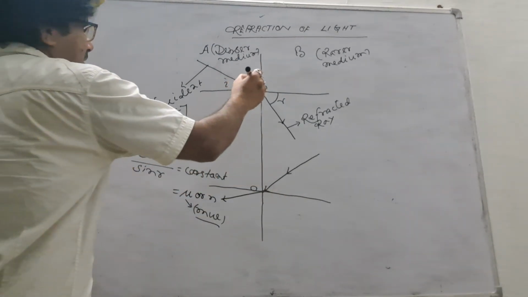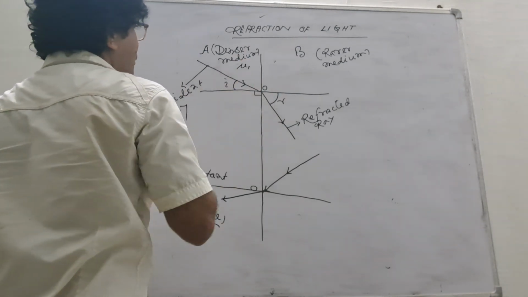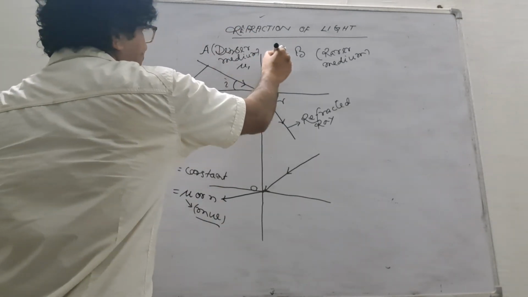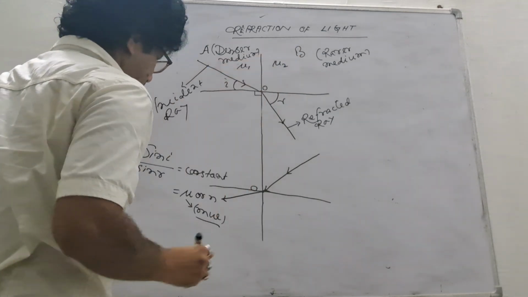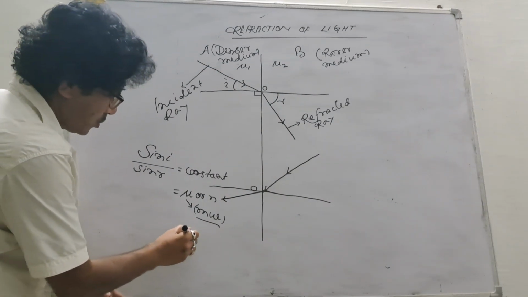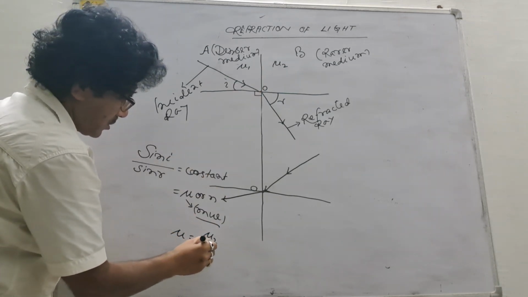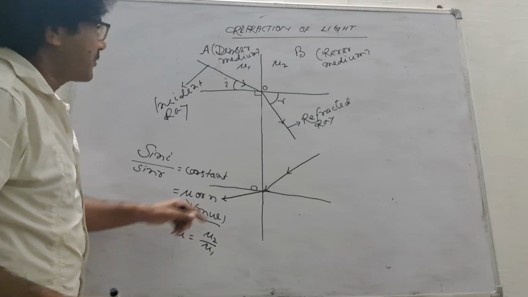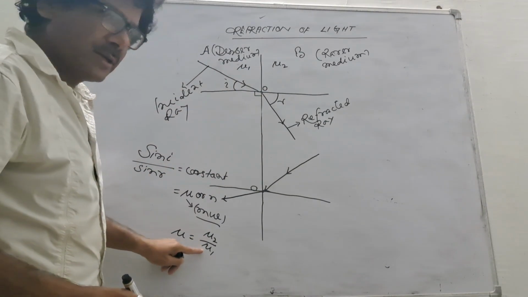Now in the first case, suppose mu1 is the refractive index of A medium and mu2 is the refractive index of B medium. Then this mu is equal to mu2 by mu1. That is refractive index of this medium with respect to this medium means mu2 by mu1.